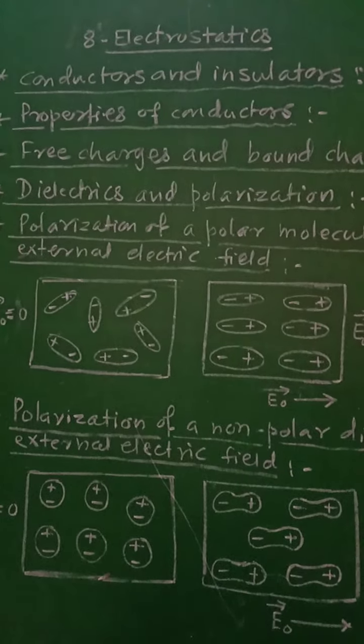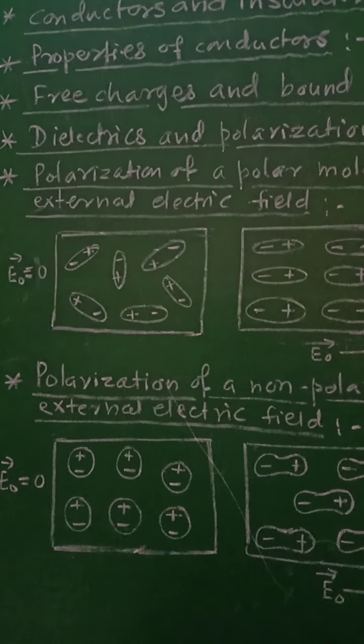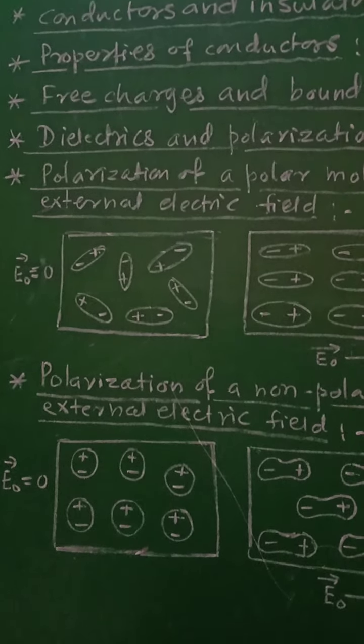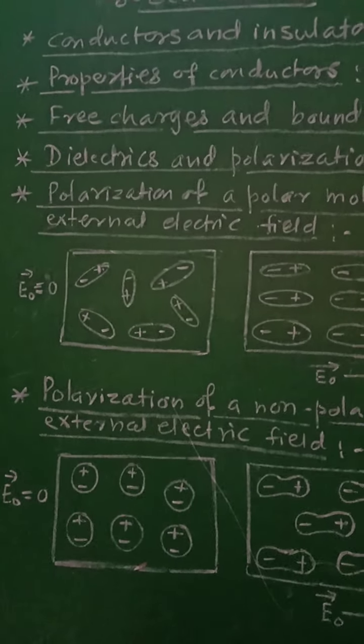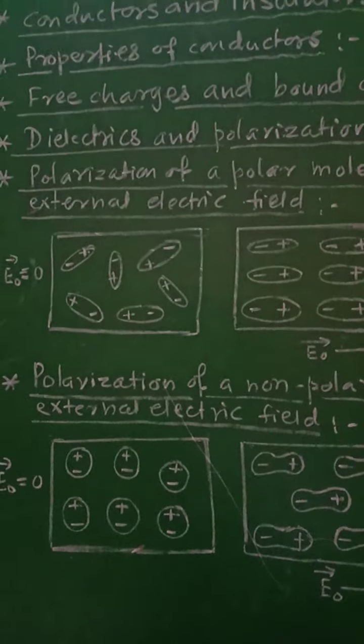This is called as polarization of the material, and such materials are called as dielectrics. So dielectrics can be classified as polar dielectrics and non-polar dielectrics, that will be the classification or the types of the dielectrics.